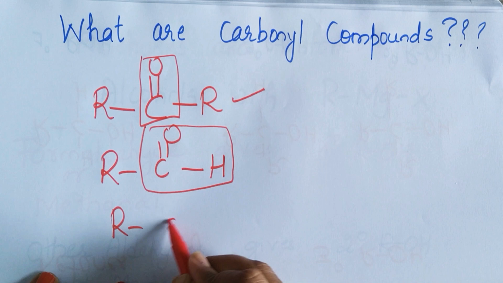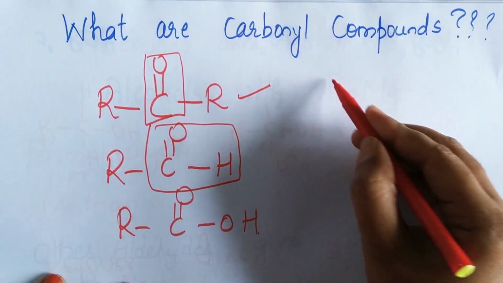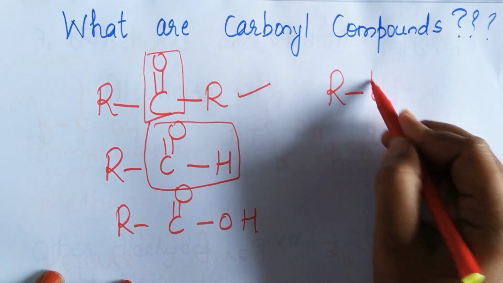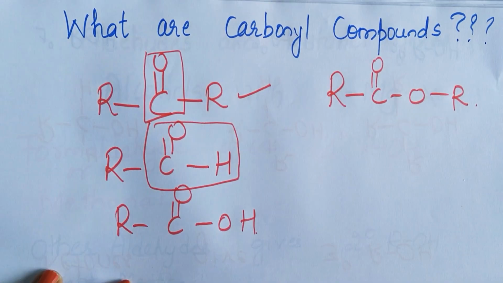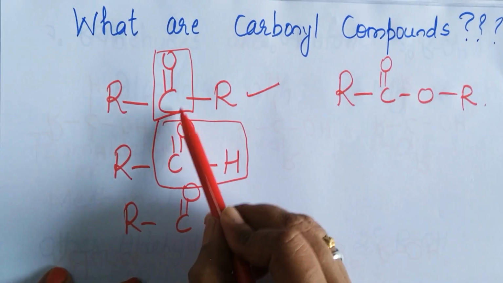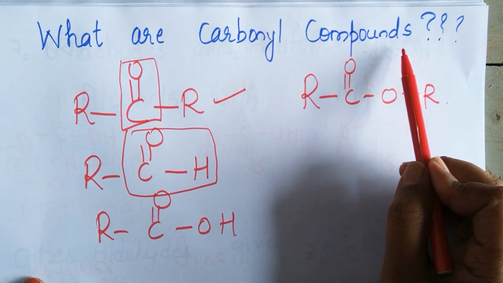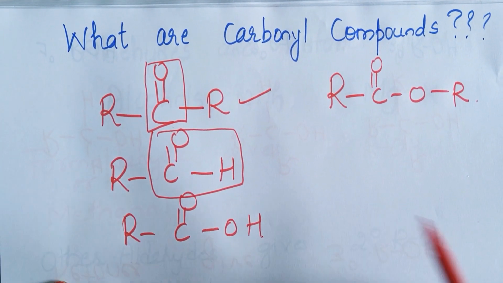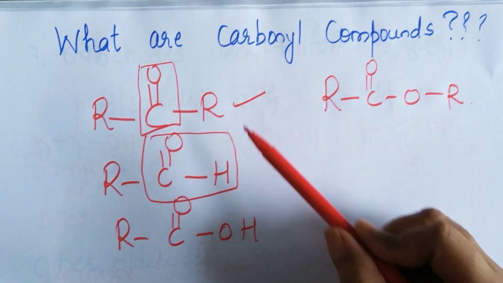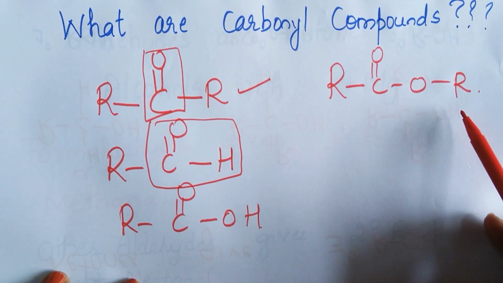Then we have carboxylic acid. And what are these? Esters. So all these compounds which have C double bond O group in them are called carbonyl compounds. So in all these compounds we have carbonyl groups. Which are they? Ketones, aldehydes, carboxylic acids and esters.